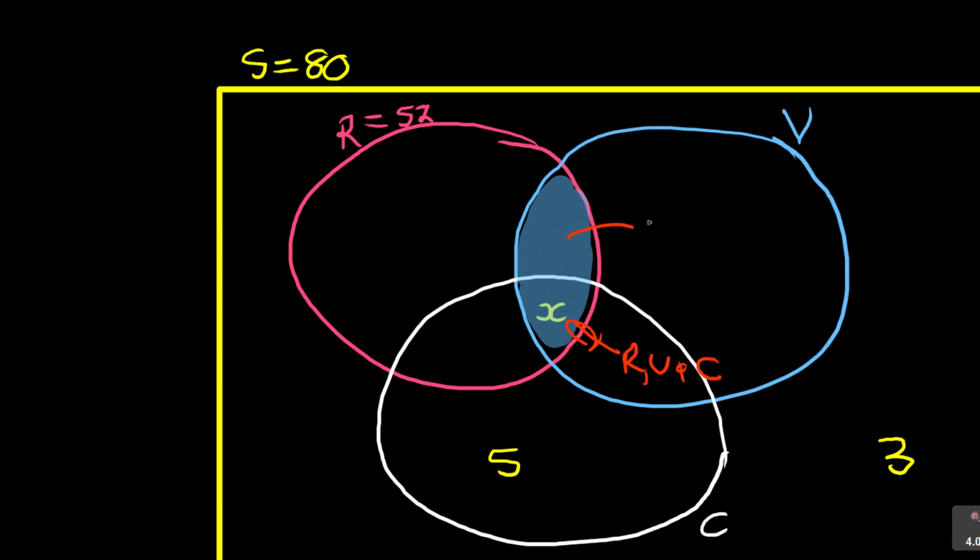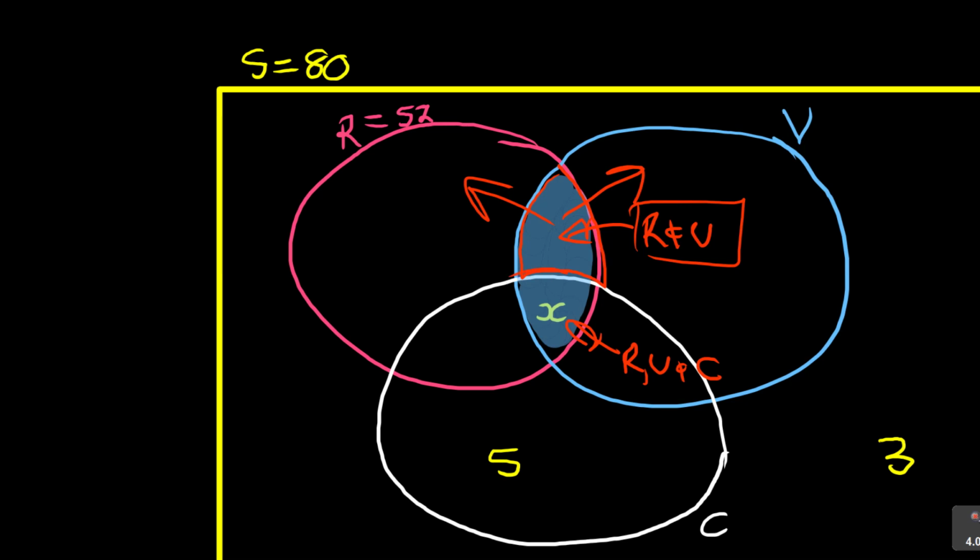But here, it's rugby and volleyball, but not chess. They don't do chess because you can see that the X is the one that has all 3 of them: rugby, volleyball, and chess. But the part I'm showing here is those who like rugby and volleyball.